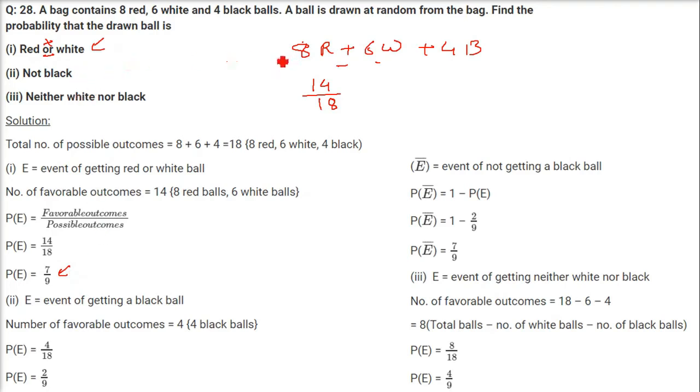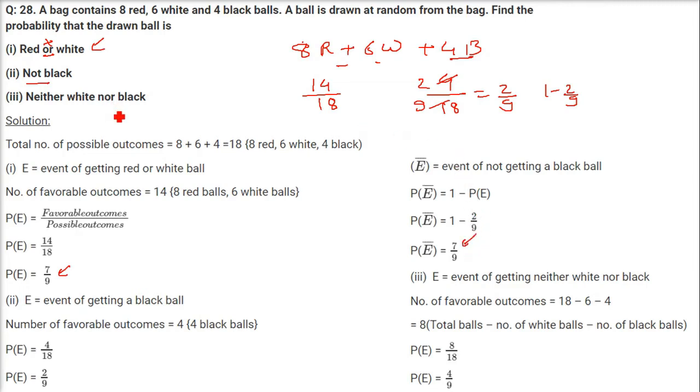Not black. Again, let us come to the black one. First find out the black one. How many blacks are there? 4. So the favorable cases are 4, and the total number of cases is 18. 4 by 18 is 2 by 9, which is the probability of getting a black. But we are being asked about not black. So we have to subtract it from 1. 1 minus 2 by 9 is 7 by 9, the probability of not getting a black.